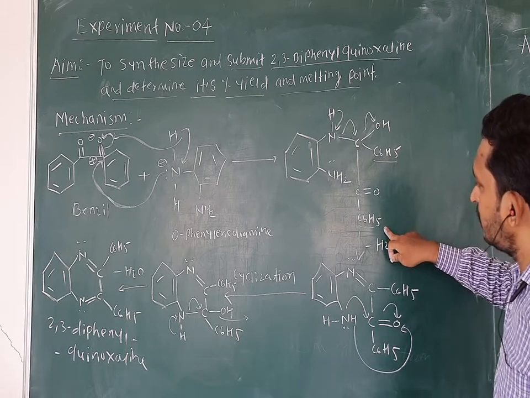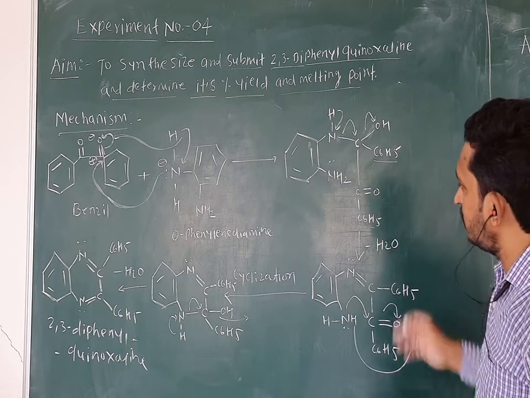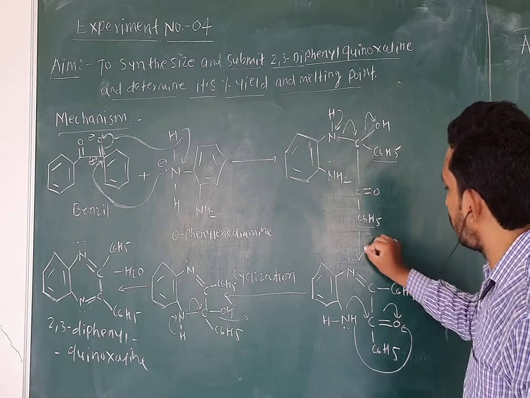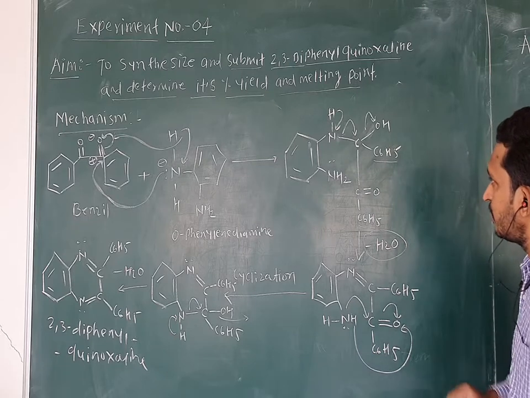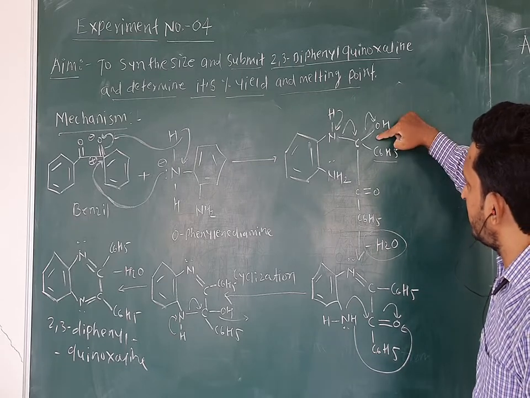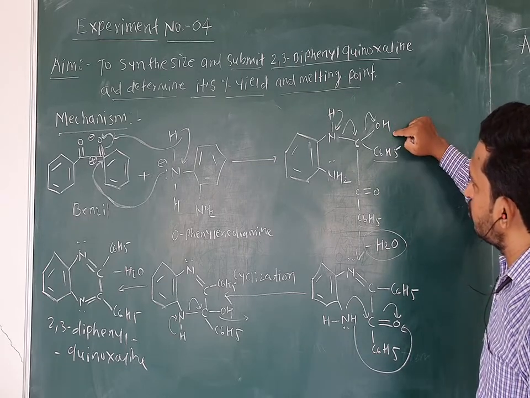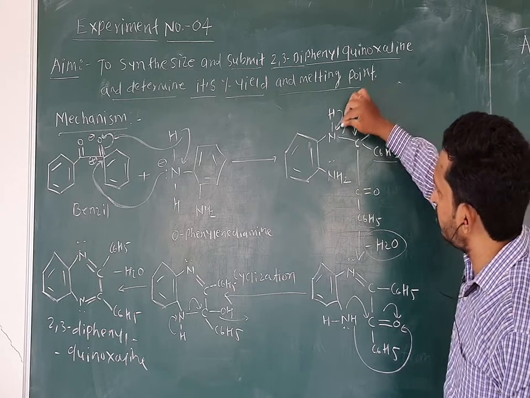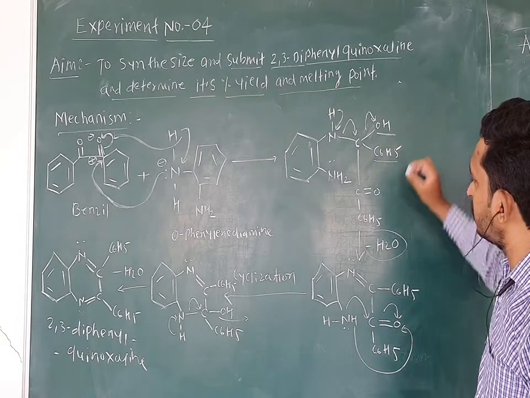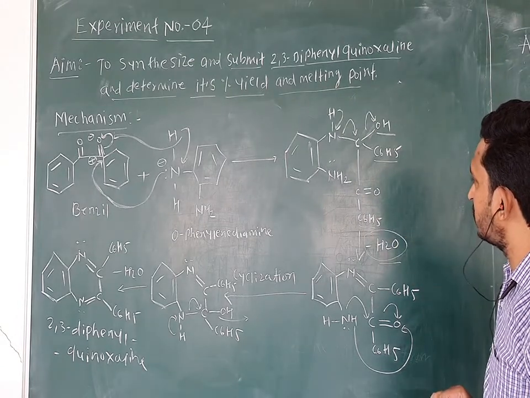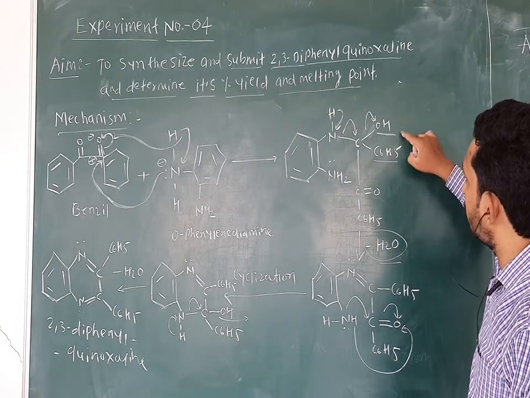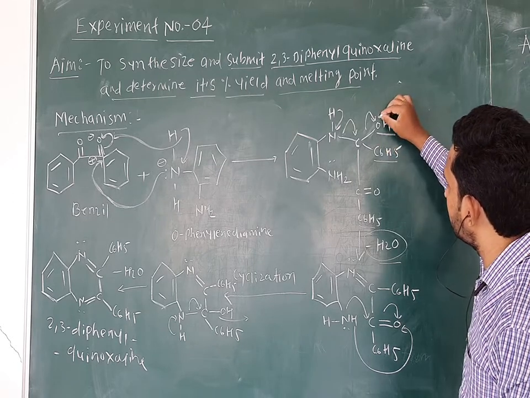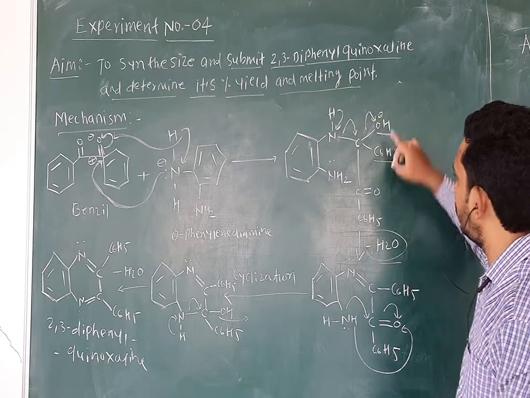Now in the next step, what will happen? There is a removal of a water molecule, that is the dehydration process. In that, this OH group from this carbon atom will be removed, and it will abstract this hydrogen from this nitrogen atom. So there is a removal of a water molecule, that is H2O. Now after the removal, this OH group takes the lone pair of electrons towards itself on the more electronegative oxygen, so that this carbon is electron deficient now.